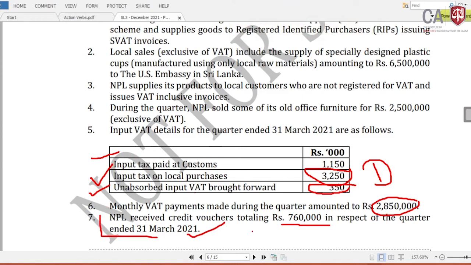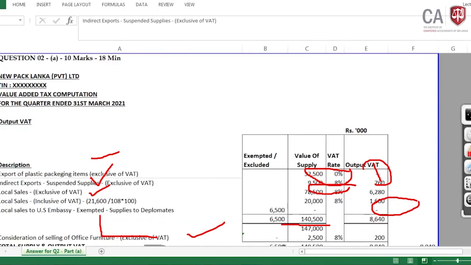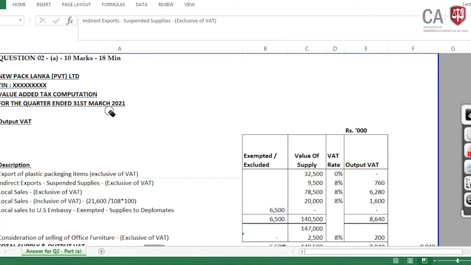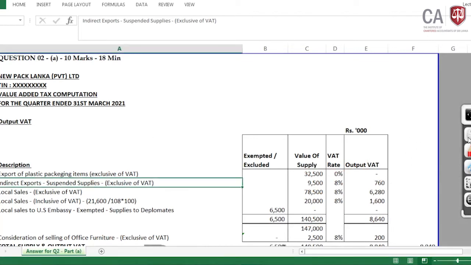Okay, now let me come to the answer, with reference to the 10 marks question. With reference to the 10 marks question, let me come to the answer.